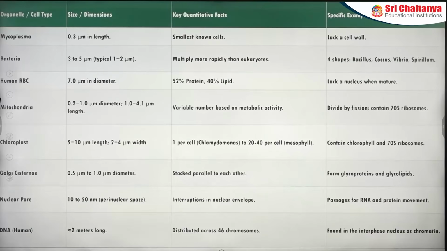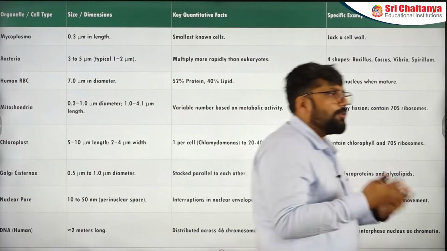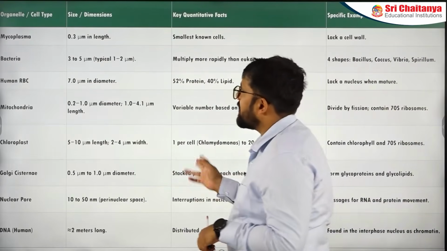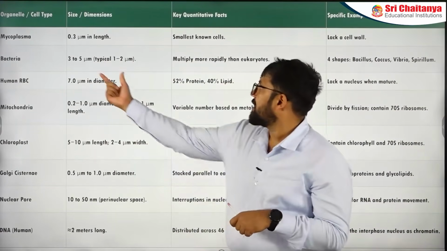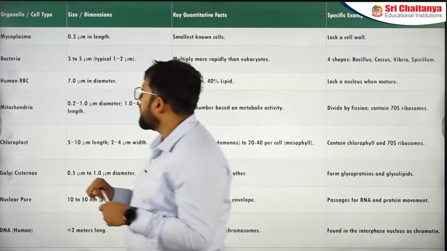Let's go to the next part. Next part is about dimensions. I don't have to tell all those things, but there are a lot of dimension questions. There are also mycoplasma, what is the size? What is the size of a bacteria? Now see, this 3 to 5 is the length. Typical bacteria is around 1 to 2. That is the basic diameter of the bacteria.